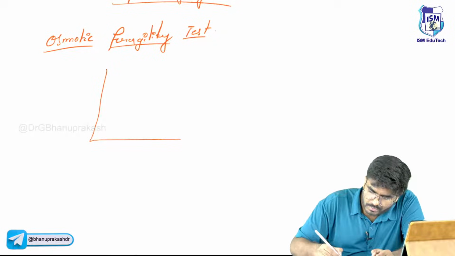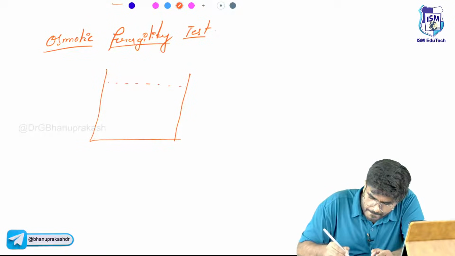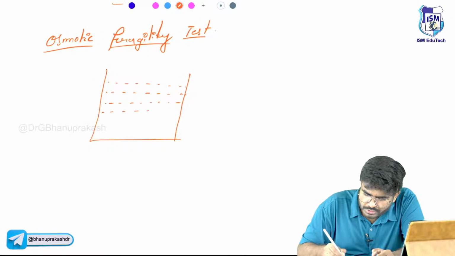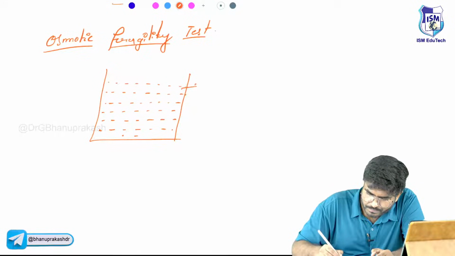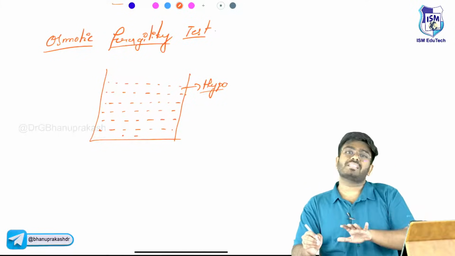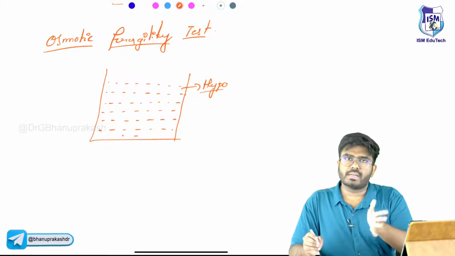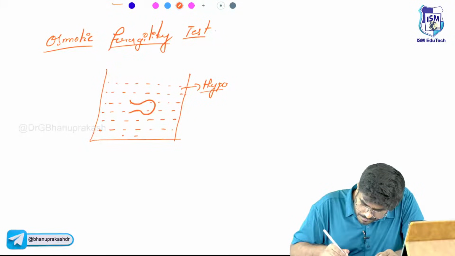Let me give you an example so that you can understand. I am taking here a hypotonic solution, hypotonic to our plasma. Our plasma osmolarity is 300. Now maybe this is 200 or 100. Now I am keeping here one RBC.